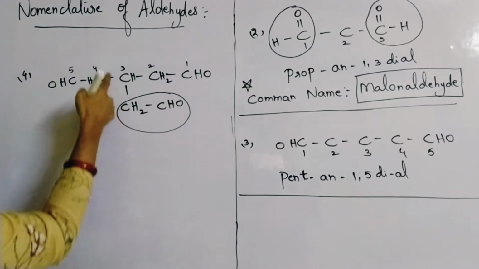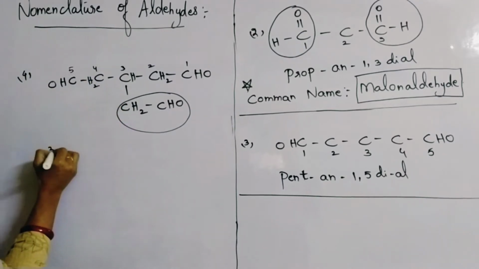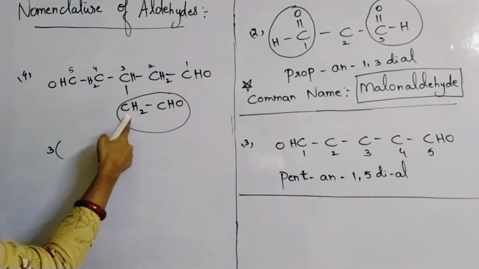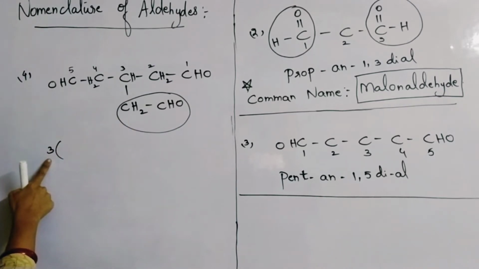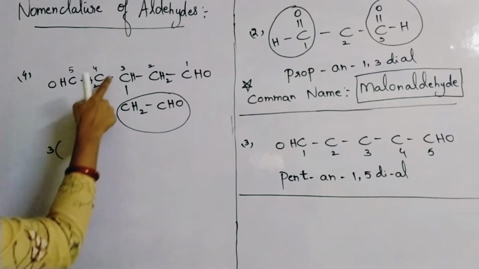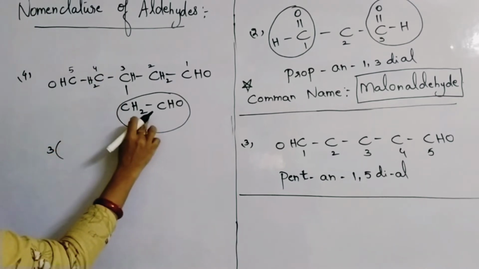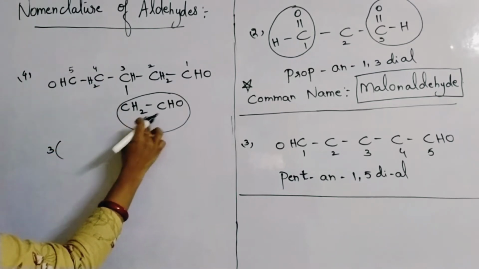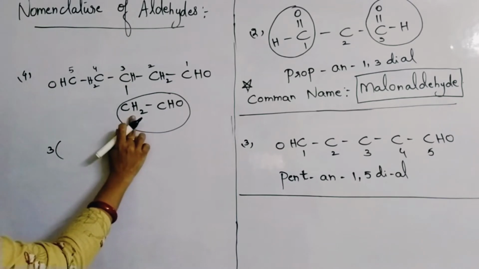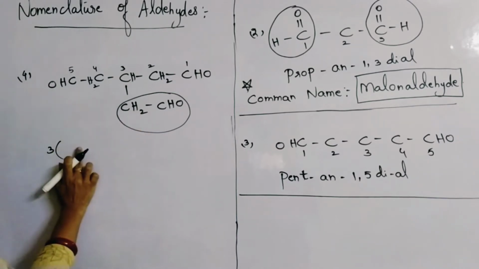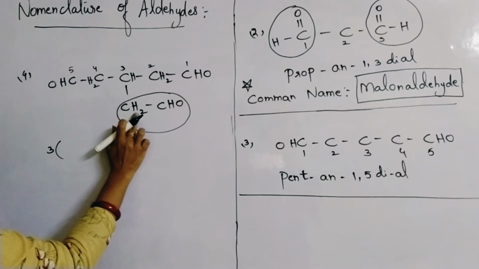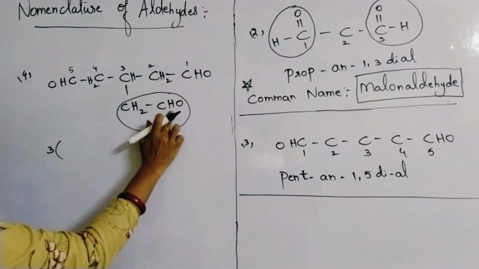This substituent is being attached to the third position. So name of the substituent has to be written as a prefix. Before the root word you have to write the name. So 3, this is methyl group. Which type of methyl it is? Formyl methyl. Okay, if it is CH3, you will write it as 3-methyl. But one hydrogen is being replaced by one CHO group.